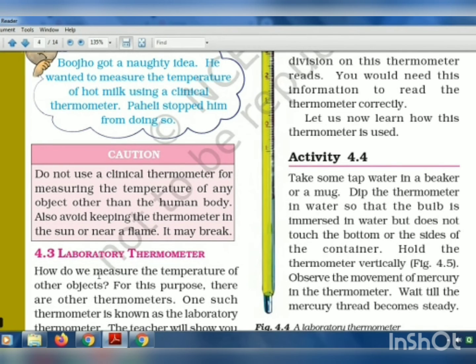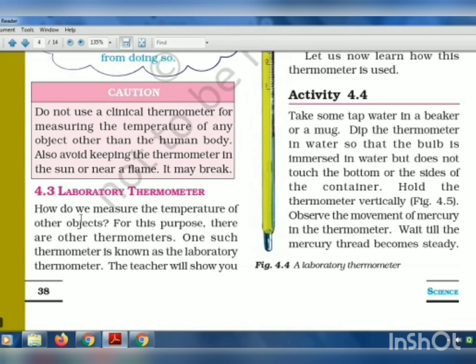Now the next type of thermometer is the laboratory thermometer. How do we measure the temperature of other objects? Using the clinical thermometer, we can only measure the temperature of a human body. There are so many objects around us which are hot and cold, so how do we measure their temperature? For this purpose, there are other thermometers. One such thermometer is known as the laboratory thermometer.